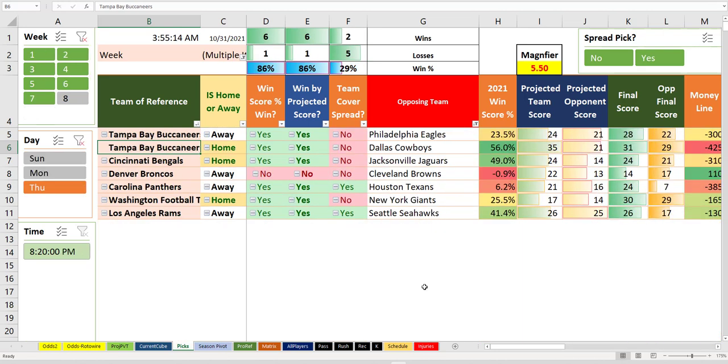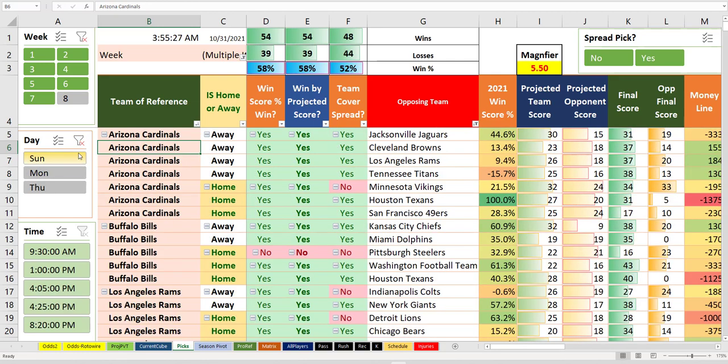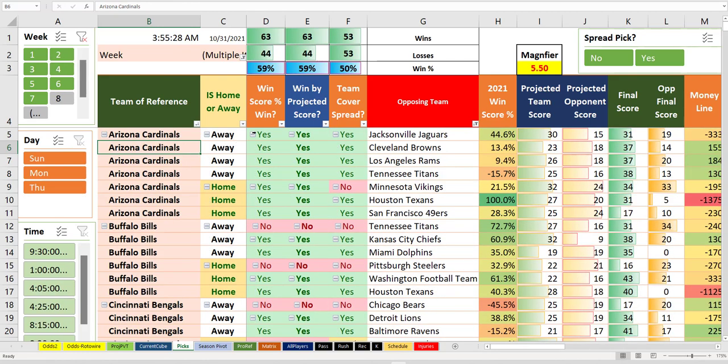Oh yeah, this is what I wanted to show you. Watch this. Let's just look at Thursday night games. What, we were 6-1? Are you kidding me? Really? We've been 6-1 on Thursday. I was about to say we probably did terrible on Thursday night games. No, that's not the case. Entire season, we're 63-44.